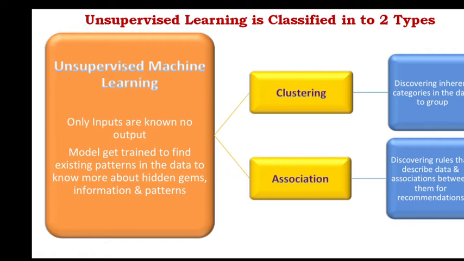In unsupervised machine learning, only inputs are known, no output. The model gets trained to find existing patterns in the data, to know more about hidden information and patterns. Coming to clustering, discovering inherent categories in the data to group. Coming to association rules, discovering rules that describe data and associations between them for recommendations.